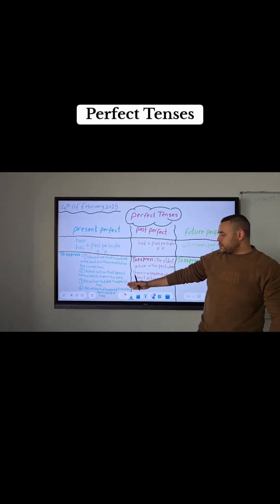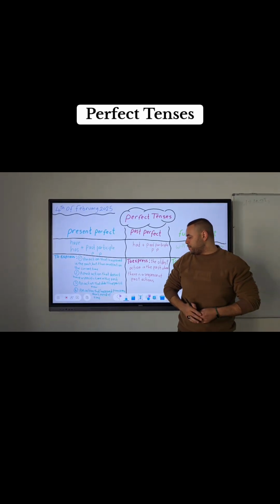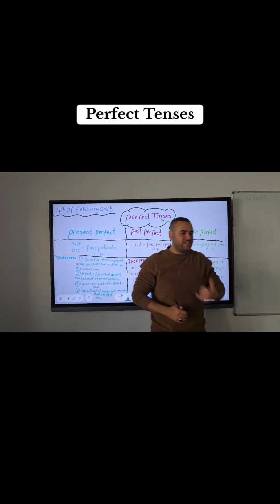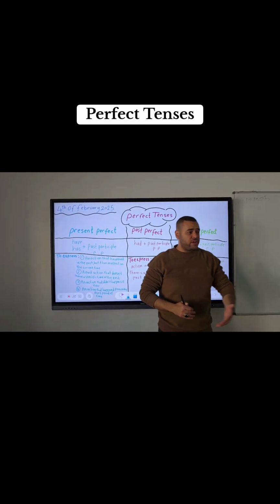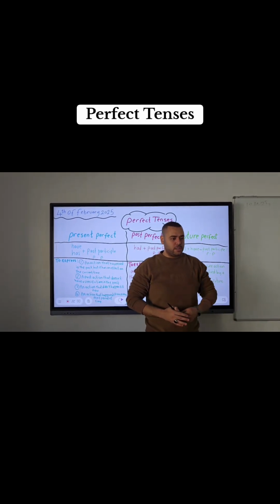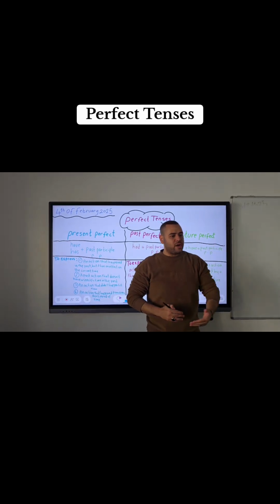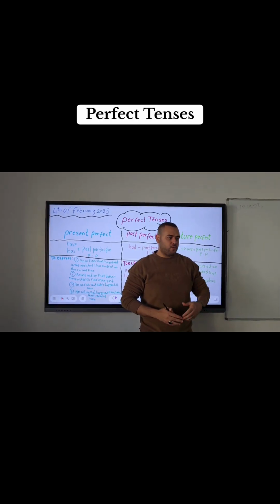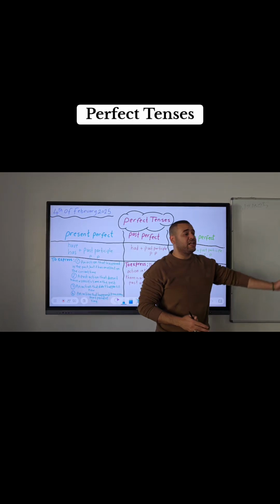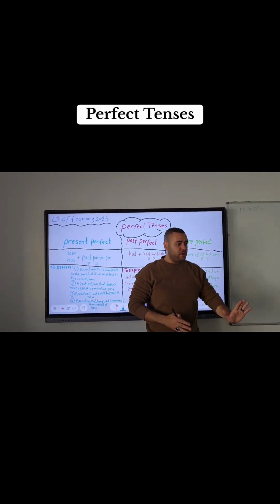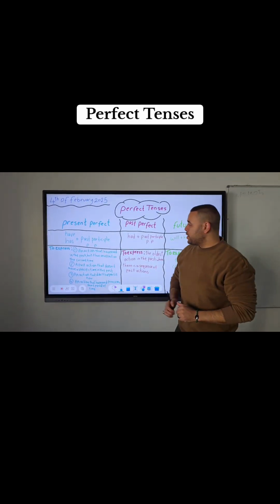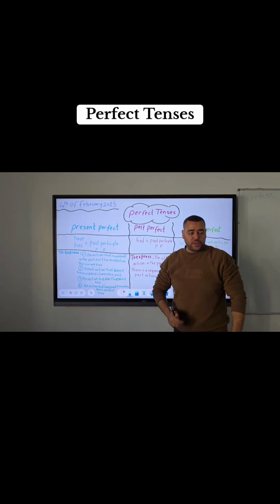The last usage is to express an action that happened a very short time ago. Like when you call a friend, for example, at home, or when you go to visit him, or you'd like to talk to him, and once you arrive, you're asking about your friend, his father, for example, can tell you that he has just left. So the action happened, but a very short time ago. This is for the uses of the present perfect tense.